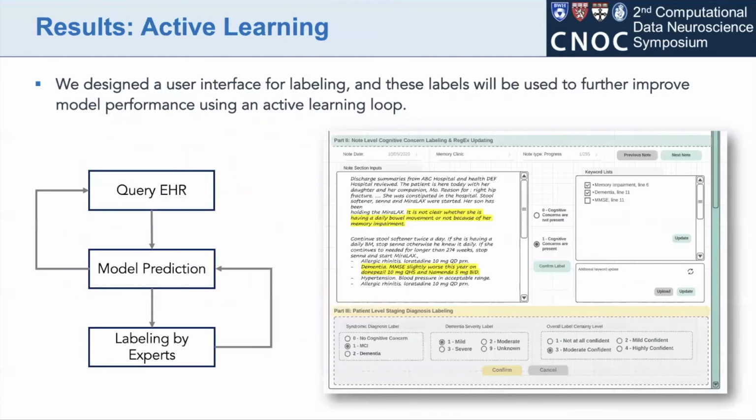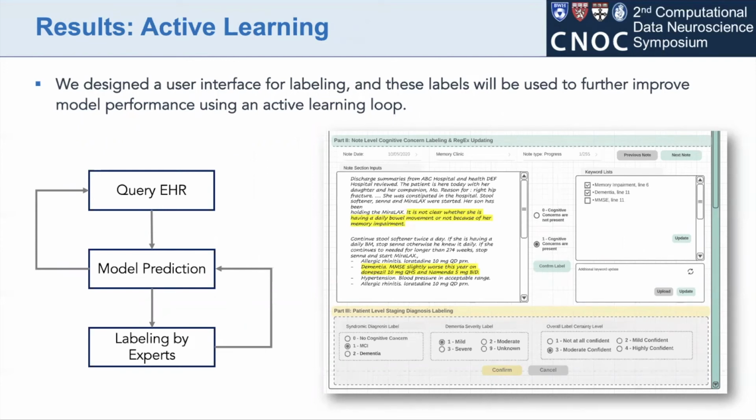To expand the sample size and collect detailed information regarding staging, we've prototyped an annotator web app that memory experts can use to rapidly conduct the chart reviews. In the annotation tool, regular expression key phrases of interest are automatically highlighted, thus improving the efficiency of the typical chart review process. Patient syndromic diagnoses will be labeled for each year, and some individual notes will be labeled with a binary indicator for cognitive concerns.